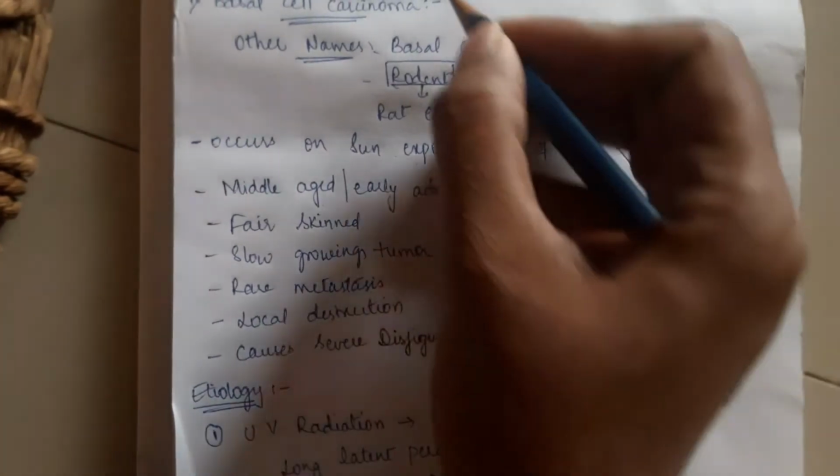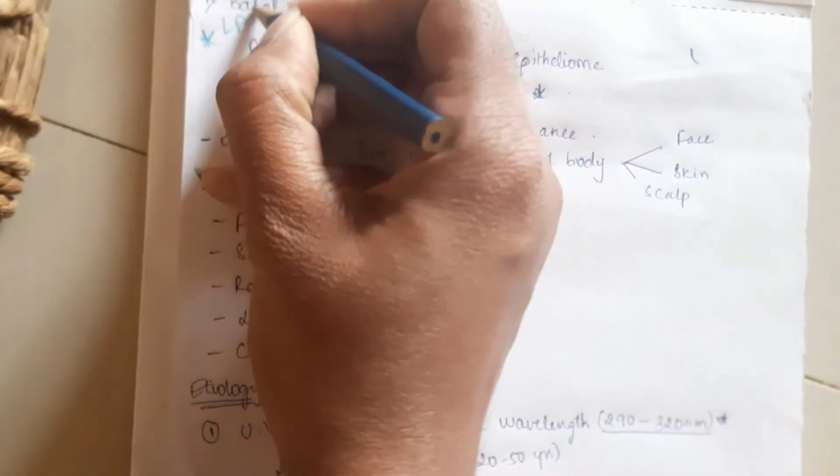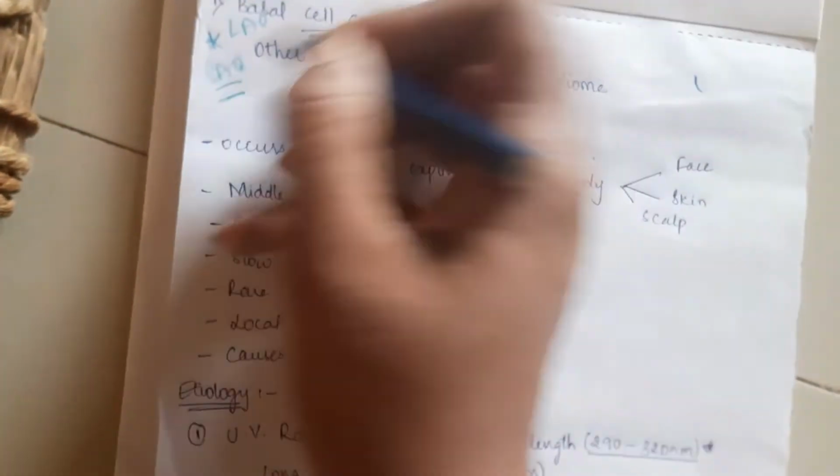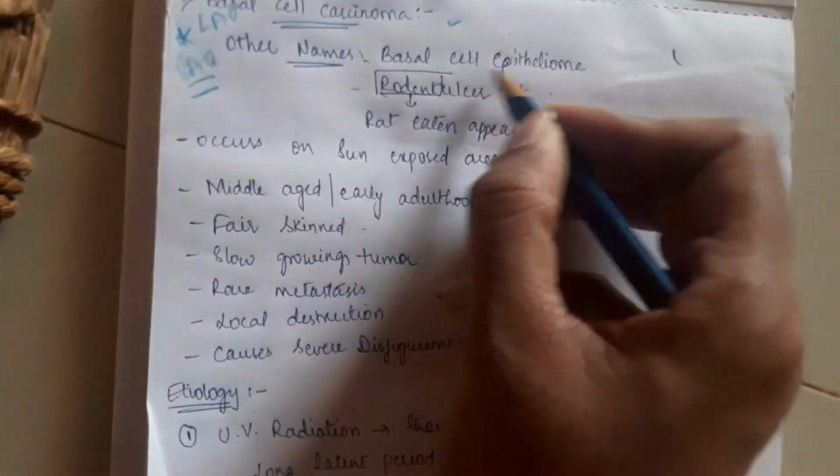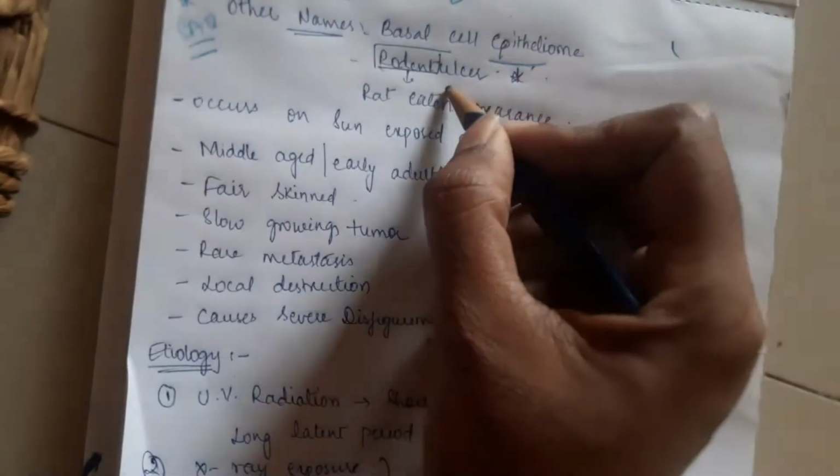Today's topic is about basal cell carcinoma. It can be asked as an LAQ or an SAQ. This is an important topic. Just listen carefully. Basal cell carcinoma, other names are basal cell epithelioma and rodent ulcer.